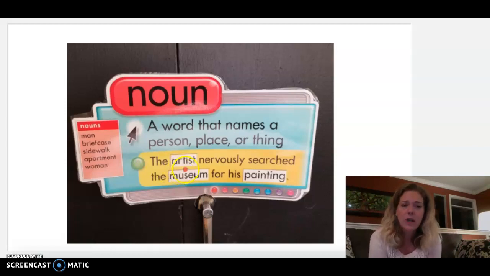The artist nervously searched the museum for his painting. Well, this sentence has a person, a place, and a thing noun. So the artist is a person, the museum is a place, and his painting is a thing. Okay, so person, place, or thing.